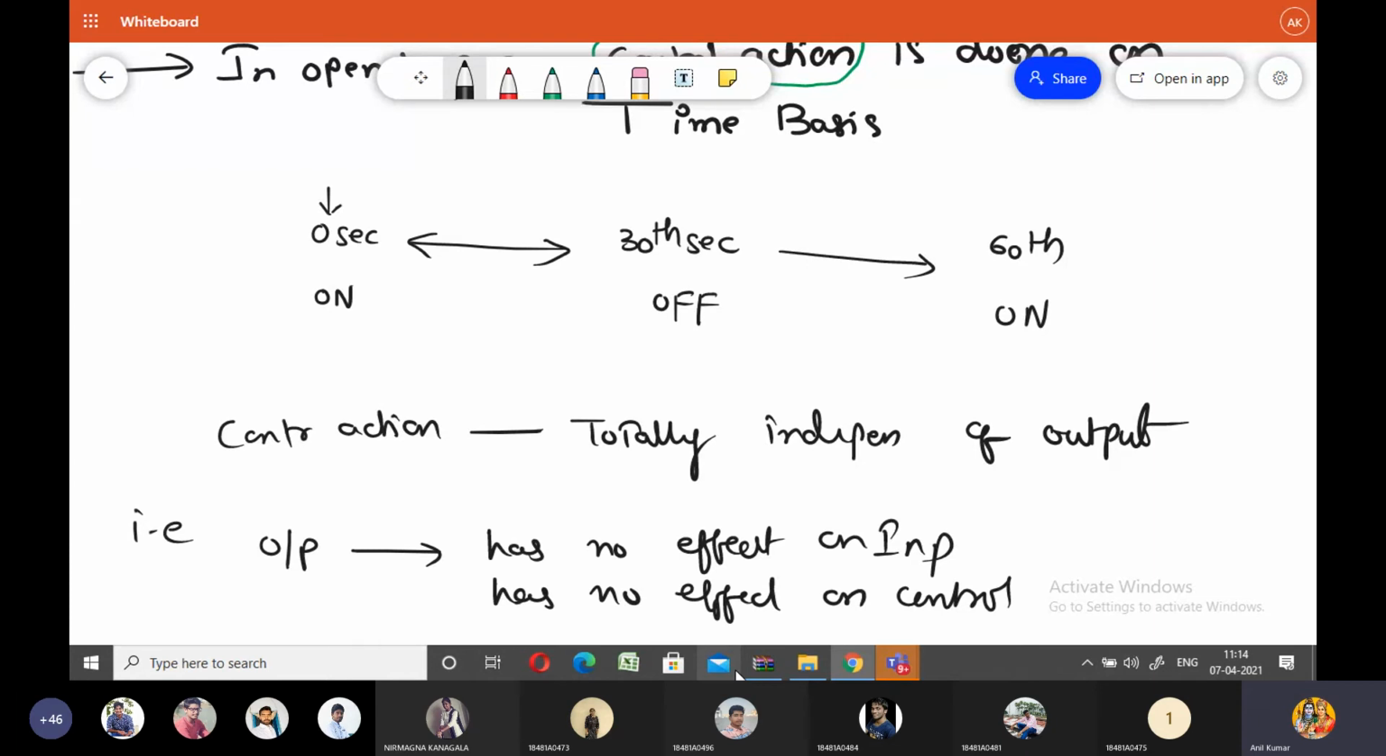For example, at 0th second, the control system is switched on. At 30th second, the control system is switched off. Whenever the control system is switched off, output is somewhat controlled.